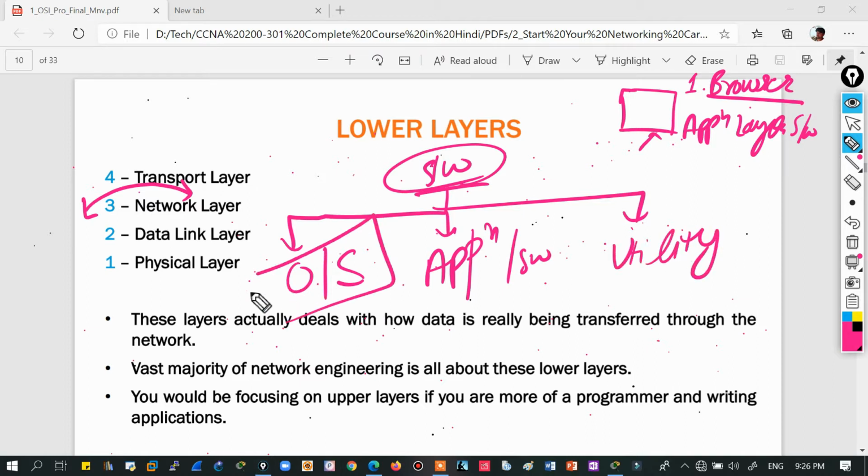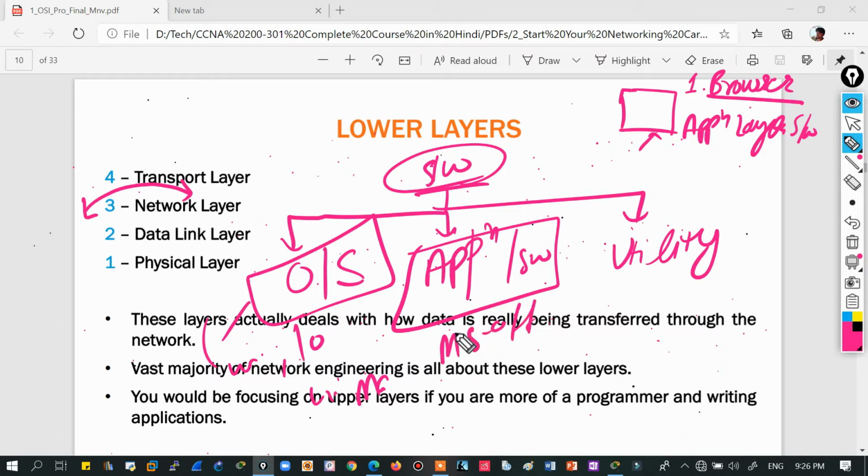What do we mean by operating system? Windows 7, Windows 10, Linux, Mac OS, Macintosh. And what about application software? The software we use for particular purposes, like MS Office, MS Excel, all the editors, converters and PDF readers we have. These are all application layer software.